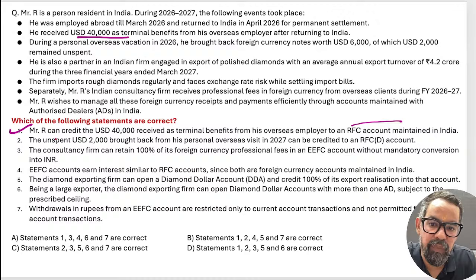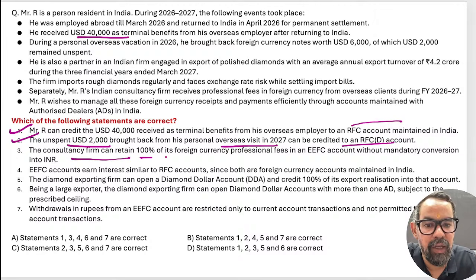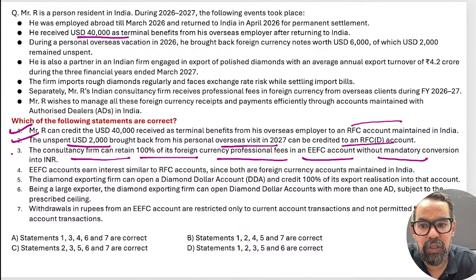So the unspent 2,000 brought back from his personal overseas visit in 27 can be credited to a domestic account. This is also correct. Third one is the consultancy firm can retain 100% of foreign currency professional fee in EEFC account without mandatory conversion into INR. This also should be correct.